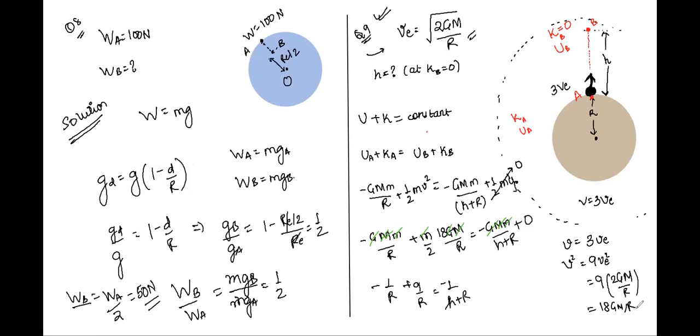Yes, sir. For escaping the gravitational field, we have to give escape velocity to the object. So if we give even a small amount more than that, there is nothing to stop the body or bring it back. So it will go till infinity. Absolutely. Escape velocity, as we had just discussed, helps a body reach the interstellar space where the body is very, very far away from the planet.